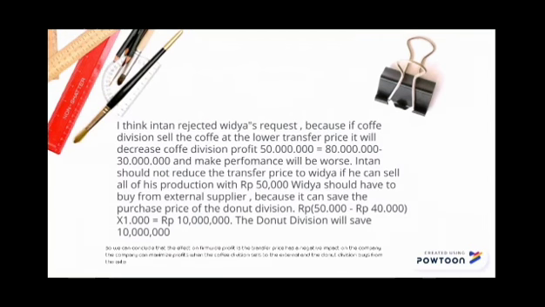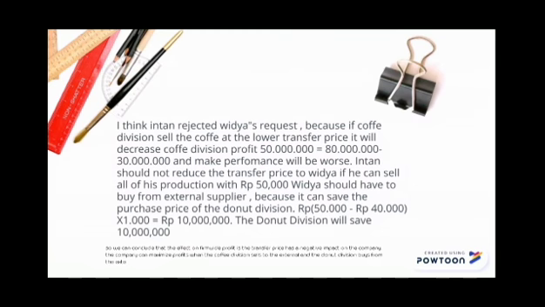Based on the calculation, I think Intern should reject Widya's request, because if the coffee division sells the coffee at a lower transfer price, it will decrease the coffee division profit by 50 millions, from 80 millions minus 30 millions, and its performance will be worse.